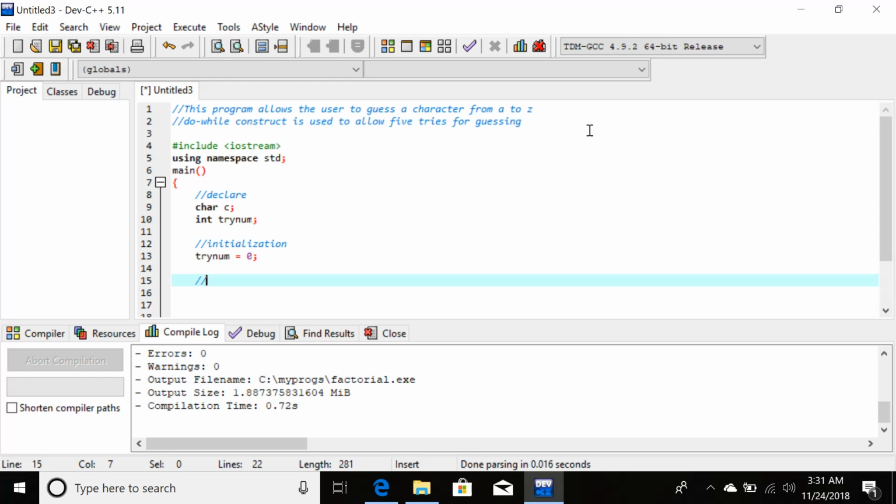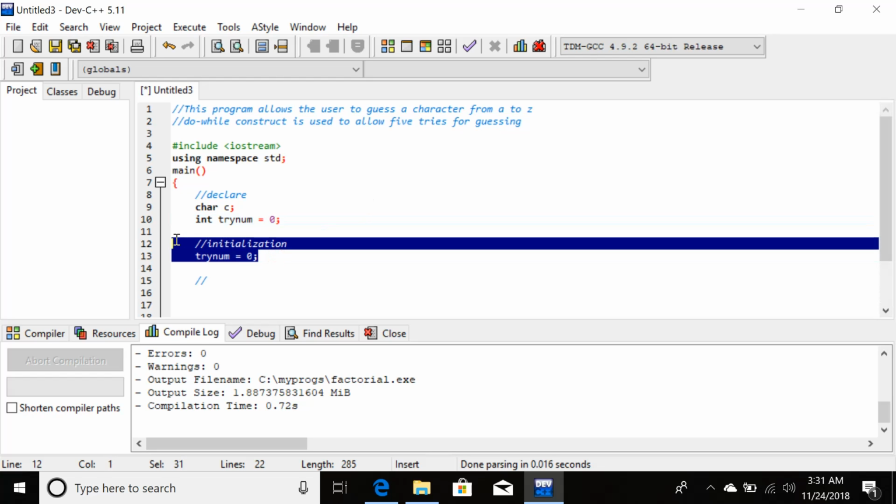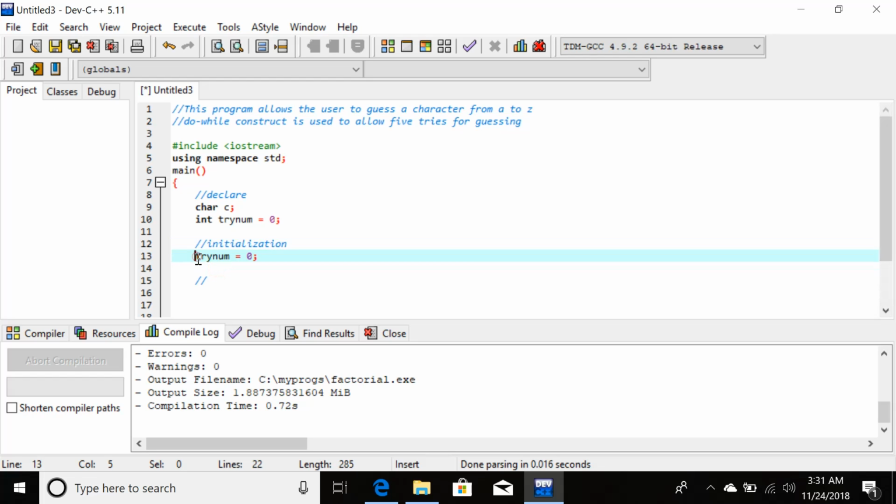I can even declare and initialize it in one line. So int tryNum = 0 is doing the same thing as initializing it in a separate line. I want to comment it out because this is not needed now. I could do it the above way, which is also perfectly alright.